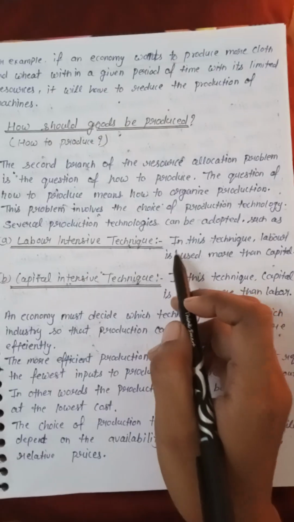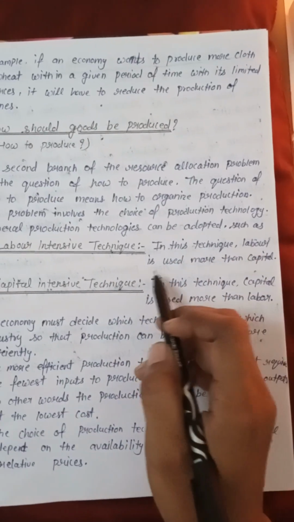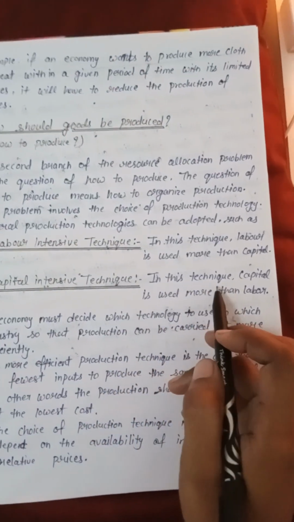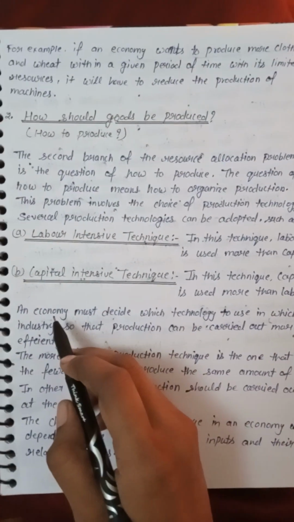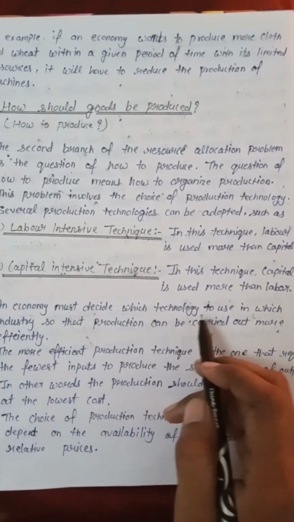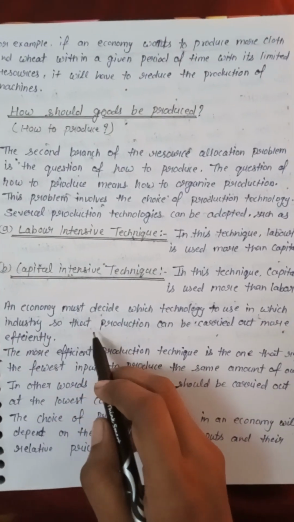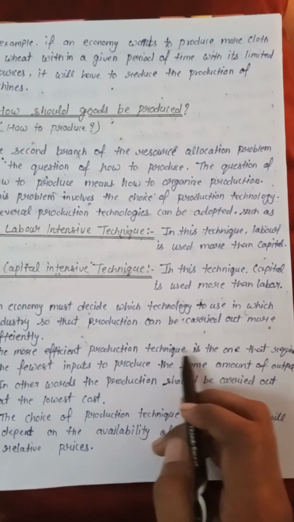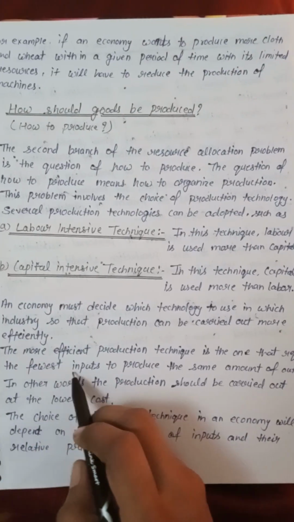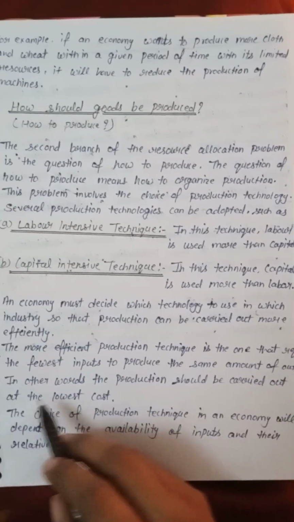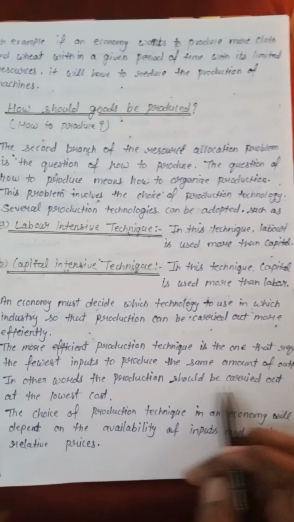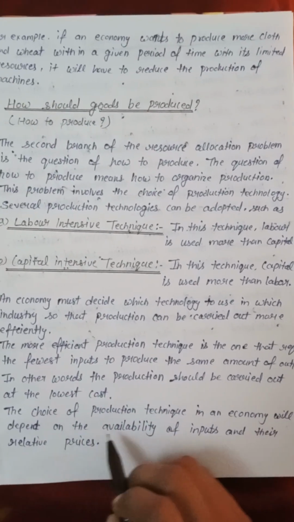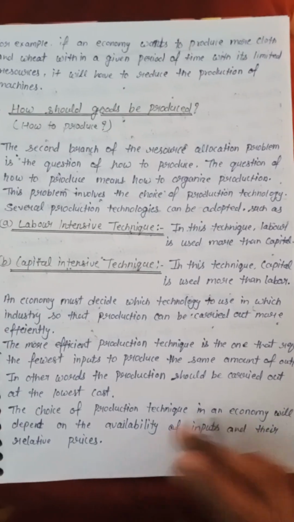First, a labor intensive technique. In this technique, labor is used more than capital. And capital intensive technique. In this technique, capital is used more than labor. An economy must decide which technology to use in which industry so that production can be carried out more efficiently. The more efficient production technique is the one that requires the fewest inputs to produce the same amount of output. In other words, the production should be carried out at the lowest cost. The choice of production technique in an economy will depend on the availability of inputs and their relative prices.